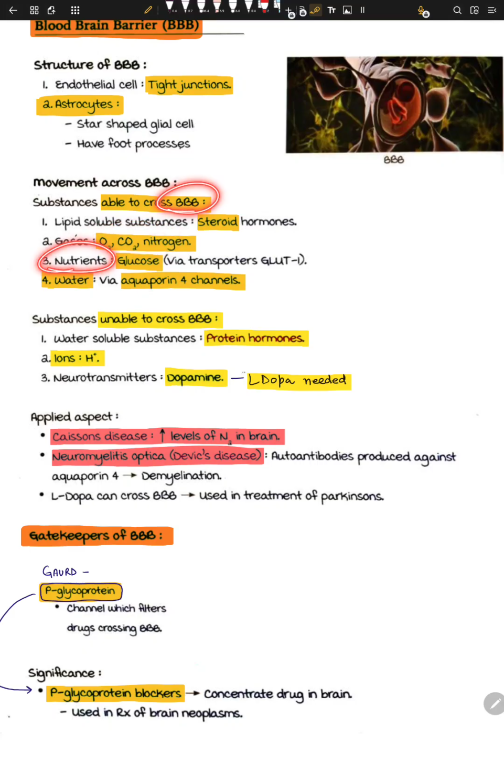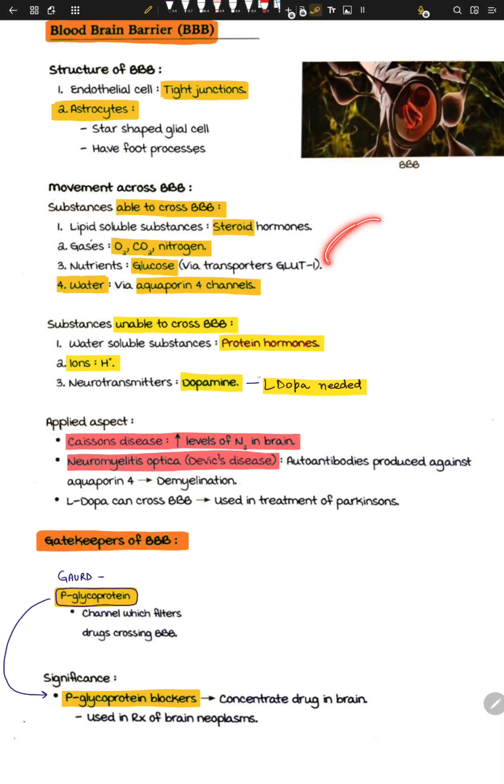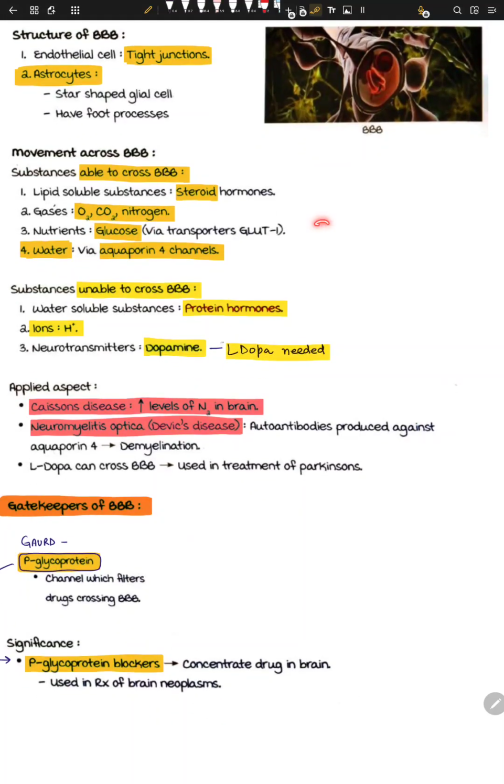Other things are the nutrients we need, because the brain loves glucose. The brain doesn't love fatty acids. Actually, in reality, fatty acids cannot even cross the BBB. What can cross are ketones. In ketoacidosis, ketones are getting made, and ketones can jump across and give nutrition to your brain. Glucose is the number one thing that your brain wants to eat all the time. I think around 20% of all the glucose you eat goes right away to your brain. So glucose is very important.